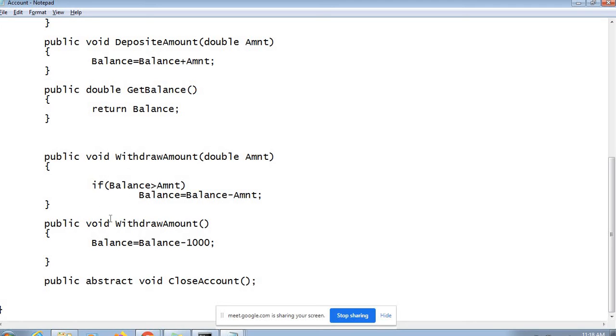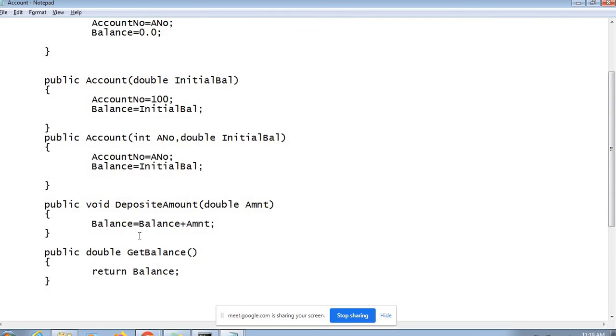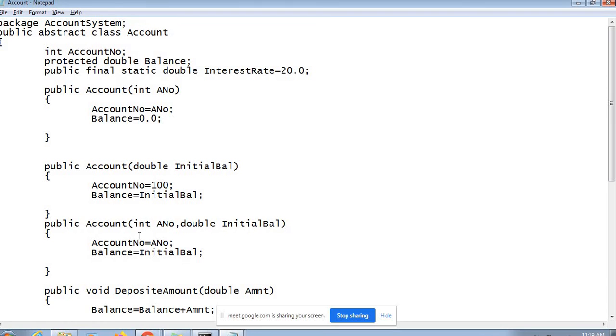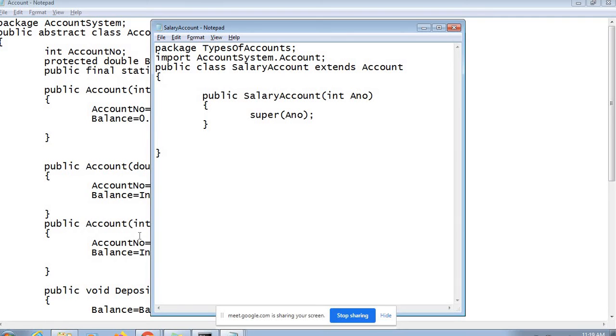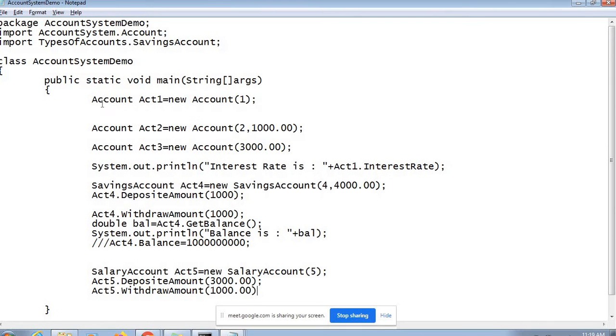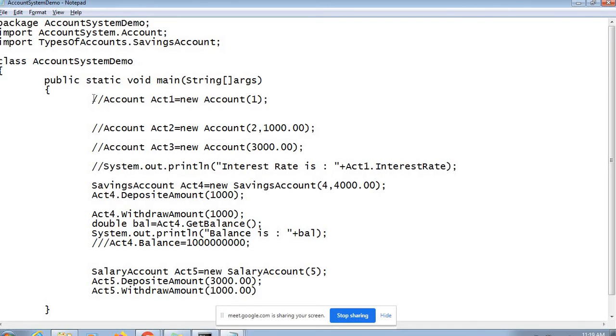But here, as there is one operation which is not implemented at all, this is not a fully functional class. So creating an object of such a half implemented class doesn't make any sense. So you cannot create an object of an abstract class. Here we have created objects of the account class, which is not allowed now, so I'll simply comment these lines.